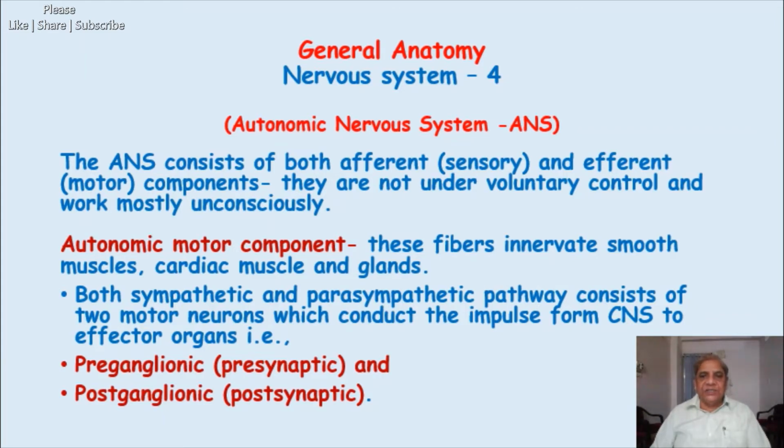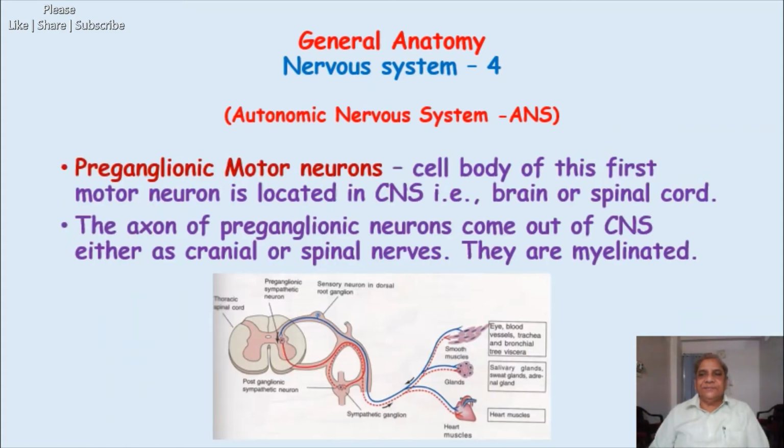Then the second neuron in the pathway is called postganglionic or postsynaptic, whose axon will go out and supply the target organ. The target organ may be the viscera, blood vessels, or heart.